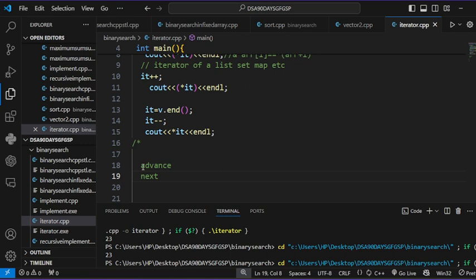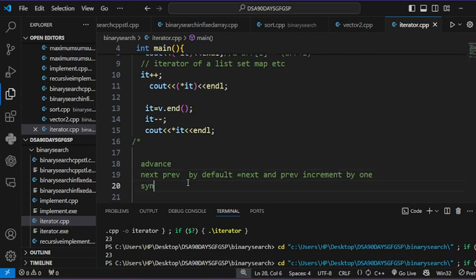By default, next and previous increment by 1.